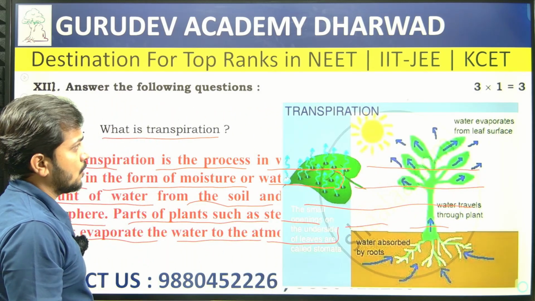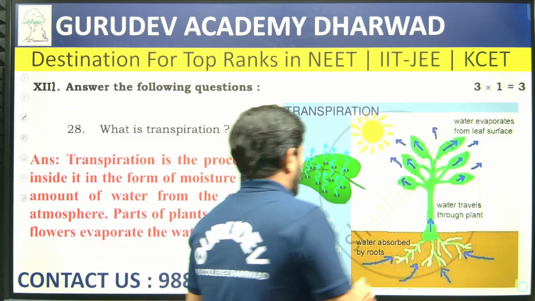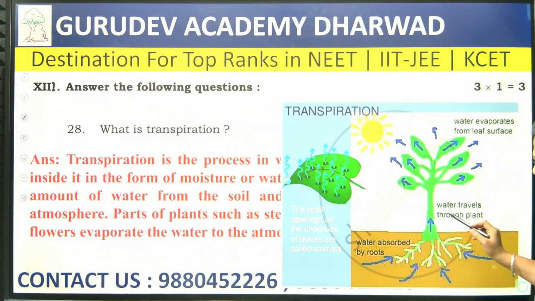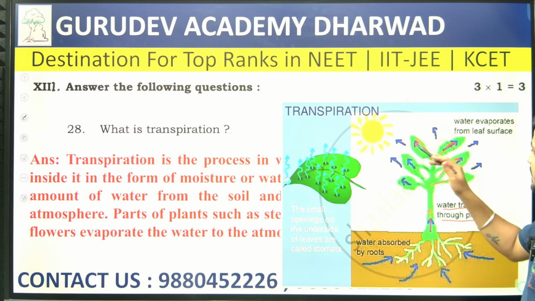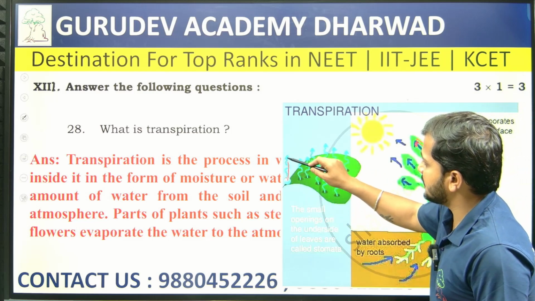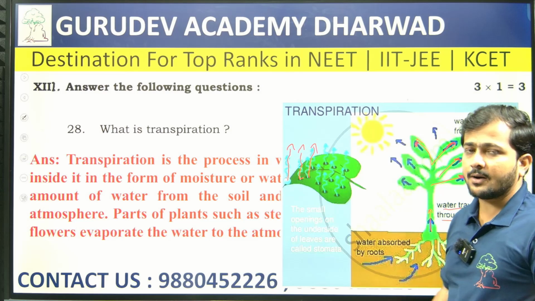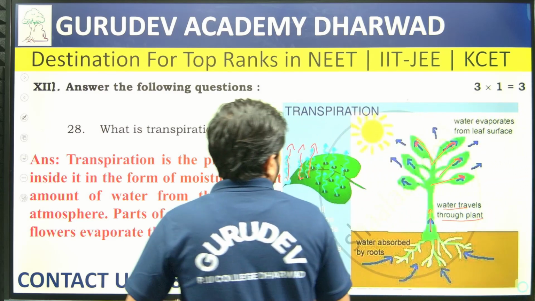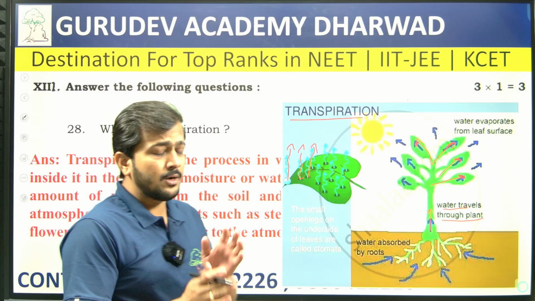So if you consider the diagram that they have given, you are going to find water absorption. Water travels through the plant from here to here, and likewise it travels. From there, when the plant is exposed to the sun, from the leaves this water evaporates. So loss of water in the form of water vapor is what we call transpiration.